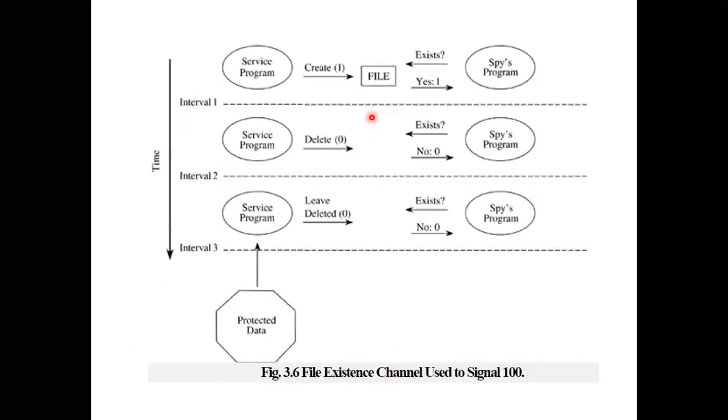Then we are going to see the next and the second way of revealing the information. That is again on a storage channel. That is how by using this you can actually reveal the information. Here it is actually revealing more than one piece of information. In the earlier case it was revealing one bit, but now the service program is revealing more information. Just look at the figure and try to understand. Then I will explain it to you.